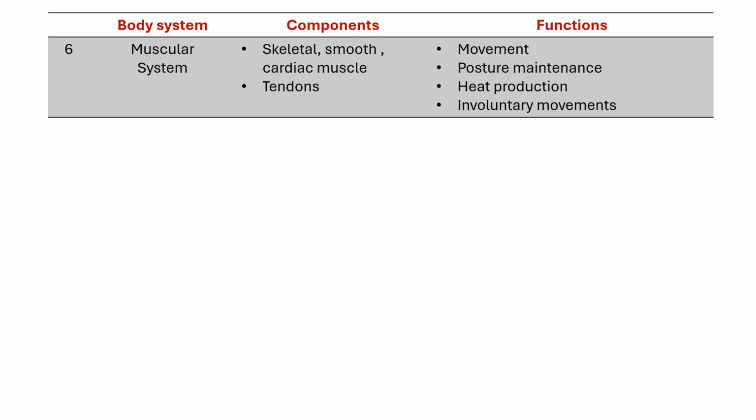Next function is involuntary movements. It is not at all possible for us to control our heartbeat. Why? Because our cardiac muscle contracts on its own without our consciousness. Even when we are sleeping, it won't stop contracting.